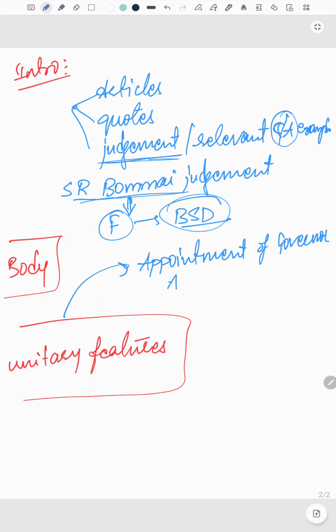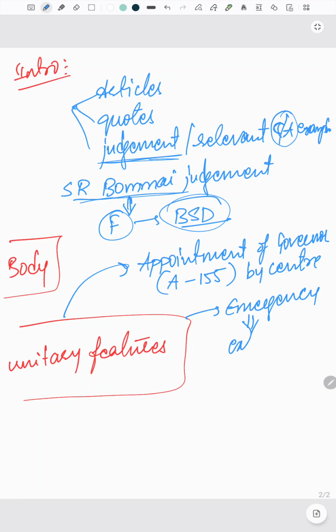which is under Article 155. It is better if you mention the article itself, since the appointment by the Centre is a unitary feature. Next, emergency. During an emergency, extensive powers rest with the Union.